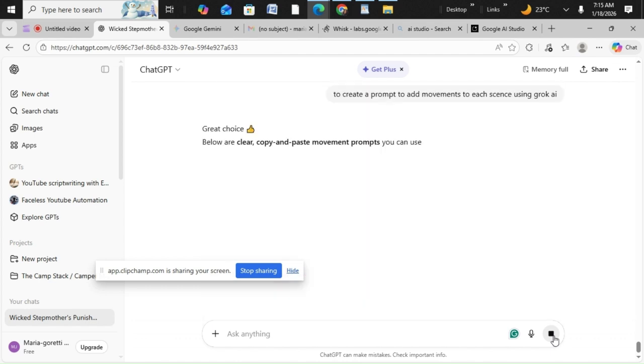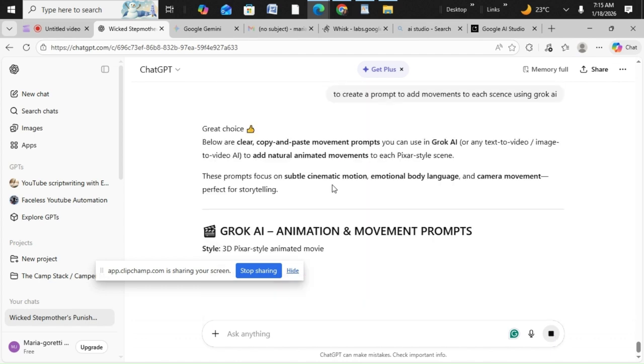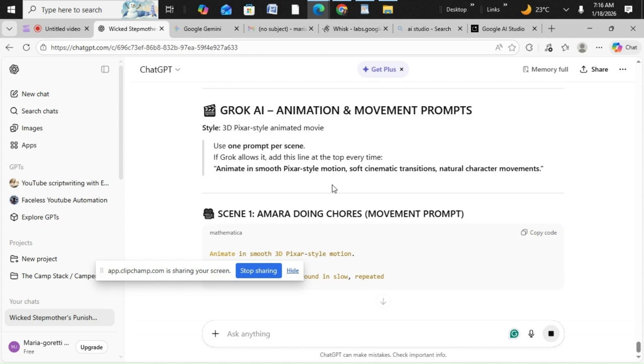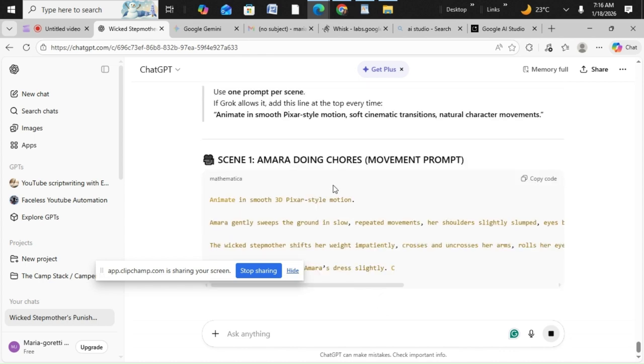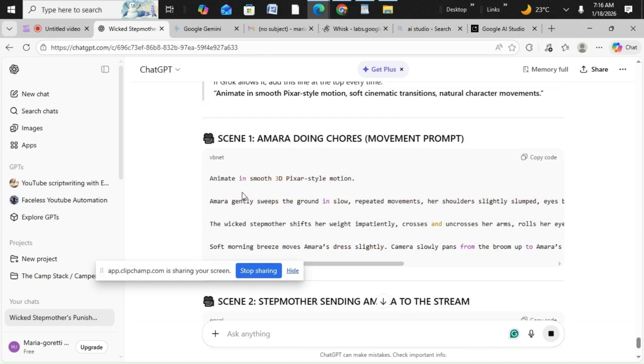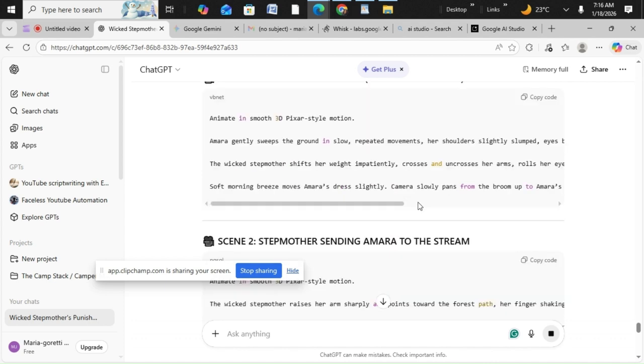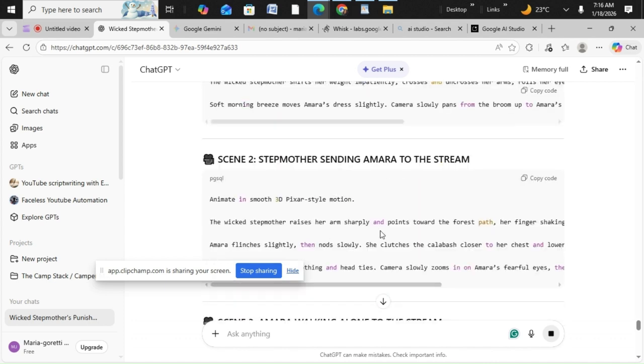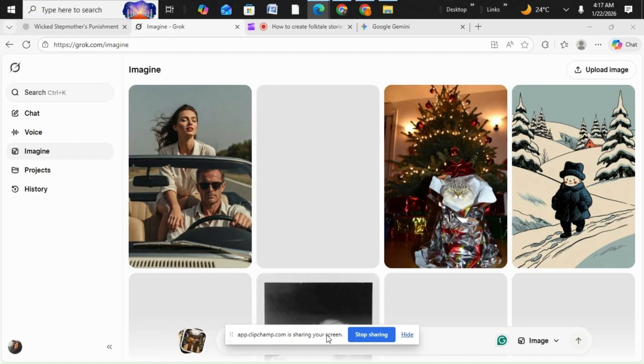Okay? So you can see it has given us, AI is powerful. It has given us a prompt for each scene. Amara gently sweeps the ground in slow repeated movement, blah blah blah, you know. So it has given us the movement. So now we're going to go to Grok AI, we'll put the image and we'll paste the movement.